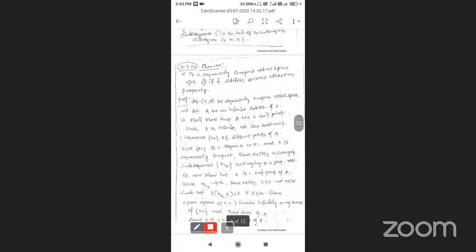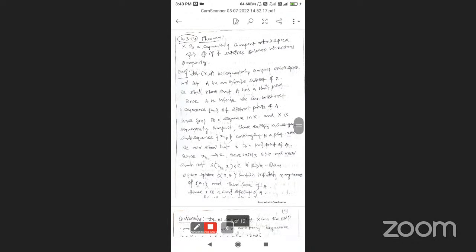Sequentially compact means every sequence in X has a convergent subsequence. Using these two definitions, we prove theorem 4.3.14.